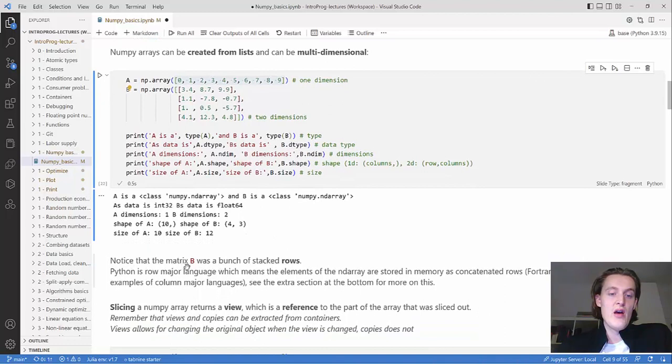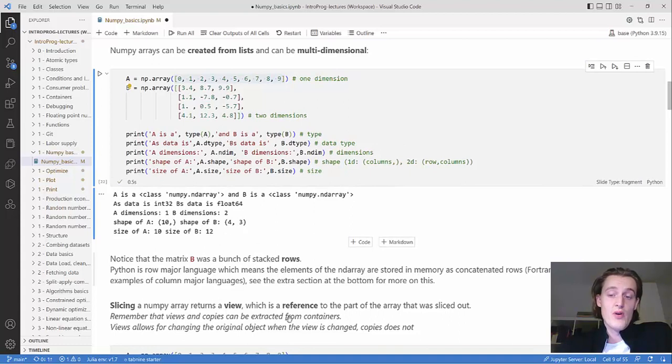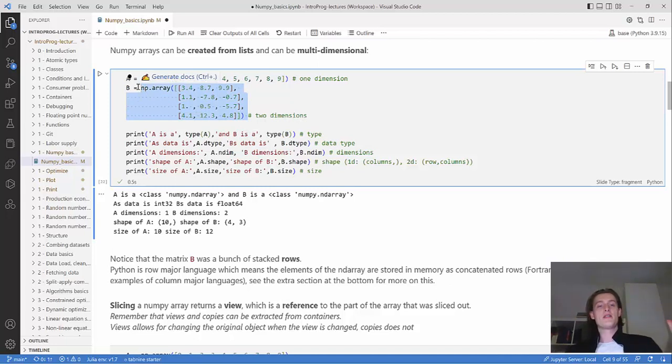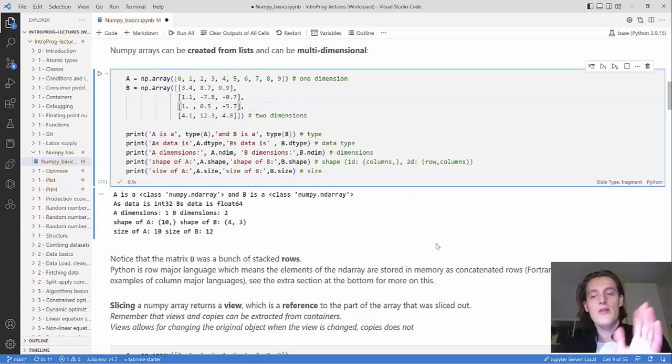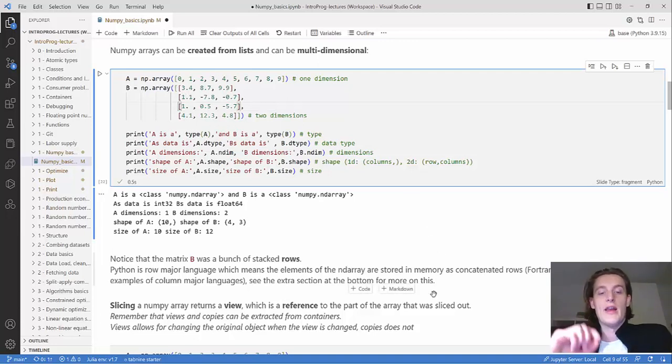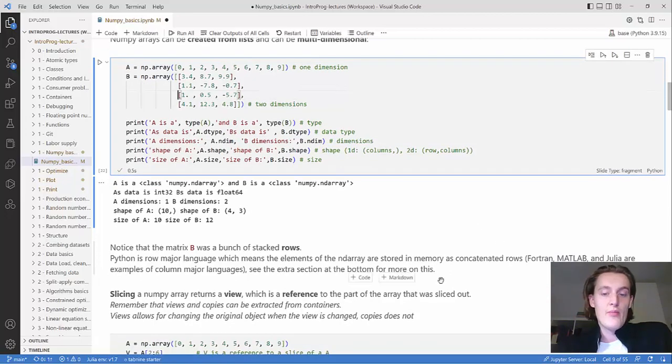You can see the matrix B as a bunch of stacked rows. That's how Python remembers them also. This is not really that important, but Python is a row major language, which means that in memory this matrix is stored as one long list, and Python remembers it row by row. Some languages like MATLAB will remember it by column. Not a huge point. If you want to know more about it, there's an example of it at the bottom of this notebook.